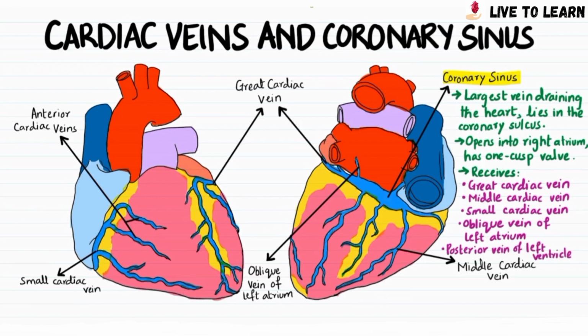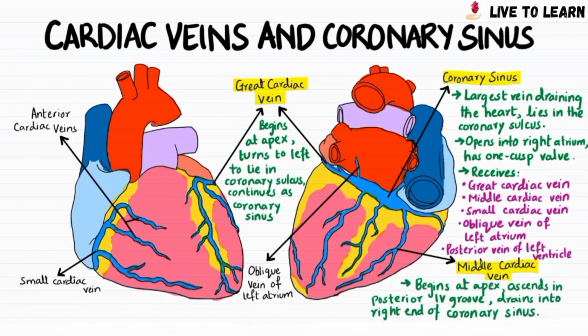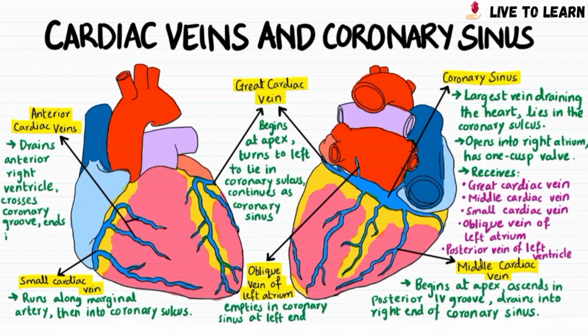The great cardiac vein begins at the apex, turns to the left to lie in the coronary sulcus, and continues as the coronary sinus. The middle cardiac vein begins at the apex, ascends in the posterior interventricular groove, and drains into the right end of the coronary sinus. The oblique vein of the left atrium empties in the coronary sinus at the left end. The small cardiac vein runs along the marginal artery and then into the coronary sulcus. The anterior cardiac veins drain the anterior right ventricle, cross the coronary groove, and end in the right atrium directly.